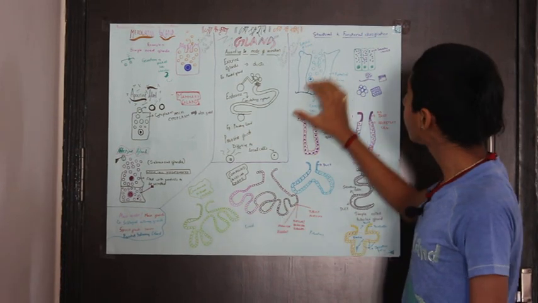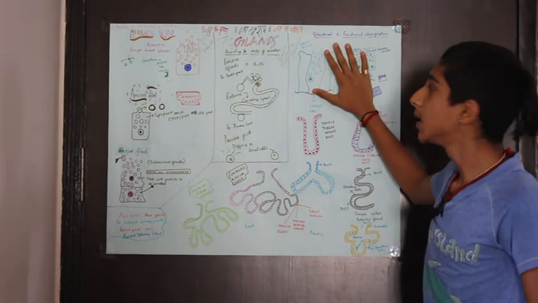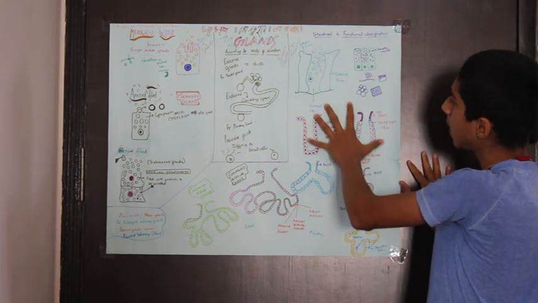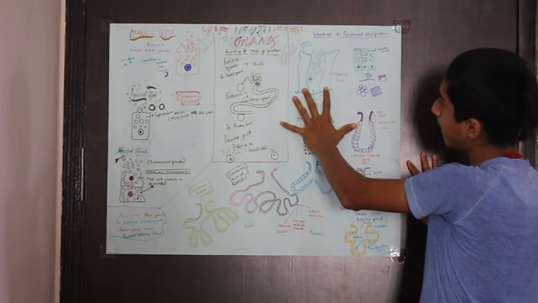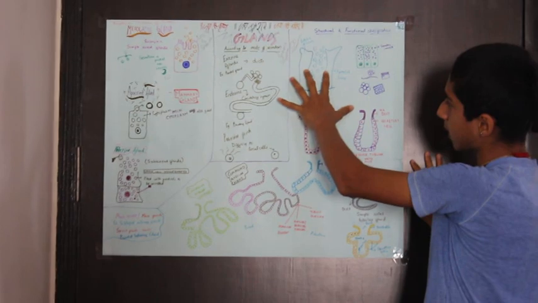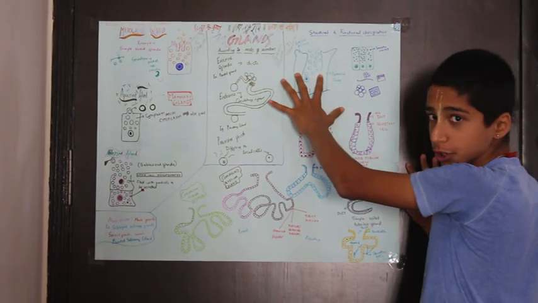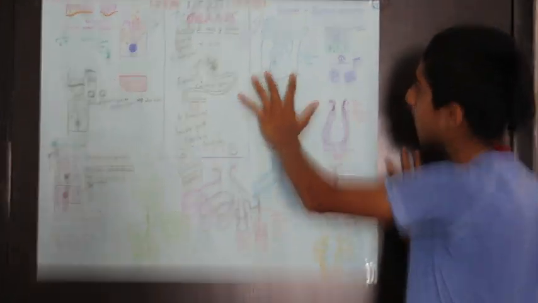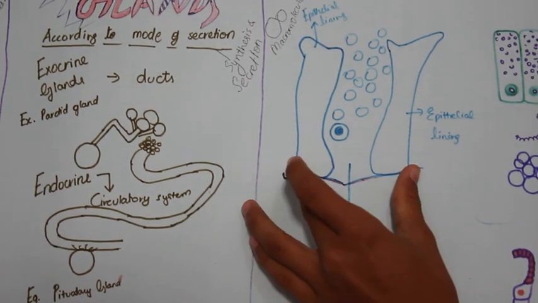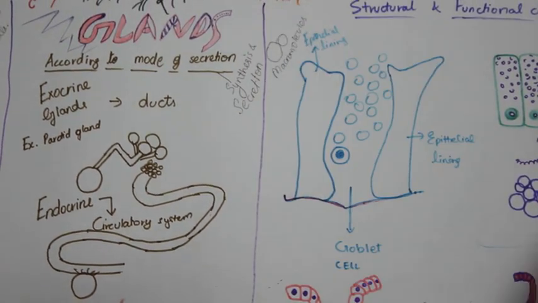So now we shall see different structures of these glands which are secreting their hormones and substances. For example, this is called a goblet cell. This is a system of structural application for these cells to release their substances. The substances are released from a cell in the middle called the goblet cell, whereas there's an epithelial lining on both sides to support the cell, and the cell contents are released outside.